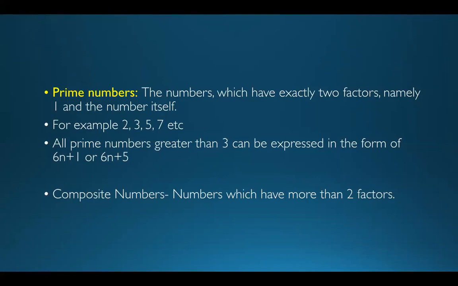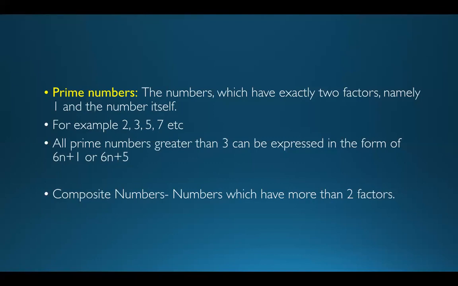Just take any prime number greater than 3, let's say 5. If I try to write 5, I can write it either in the form of 6n plus 1 or 6n plus 5, provided it is a prime number. And n here needs to be an integer.